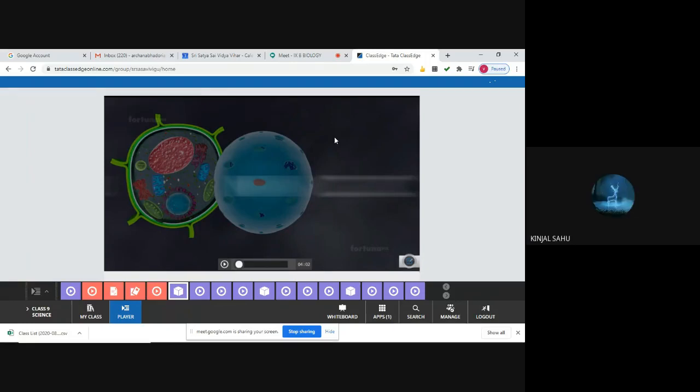Ma'am, the role of nuclear pores is to transport substances, and they are present on the nuclear membrane. Okay, very good. But transportation from where to where? Where will the exchange of materials take place? Between which two things? From outside the cell to inside the nucleus. Okay, what is present outside the nucleus and inside the nucleus?